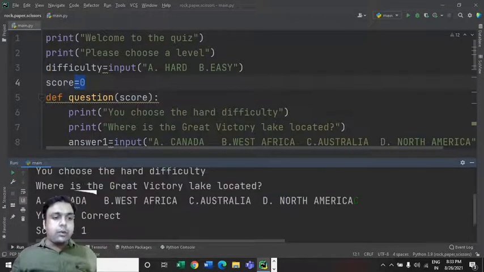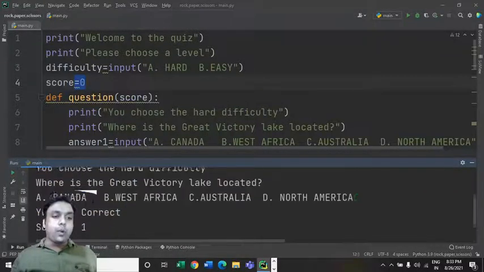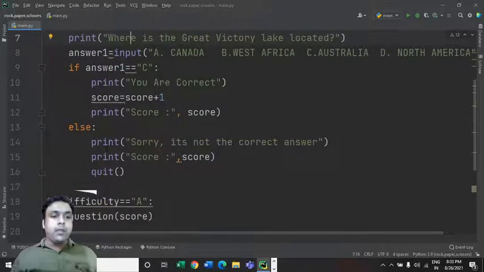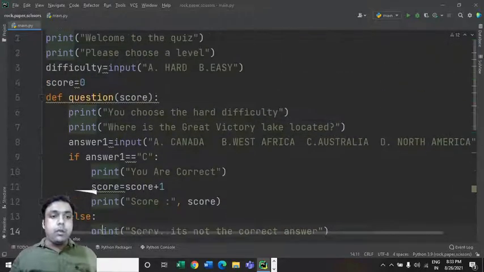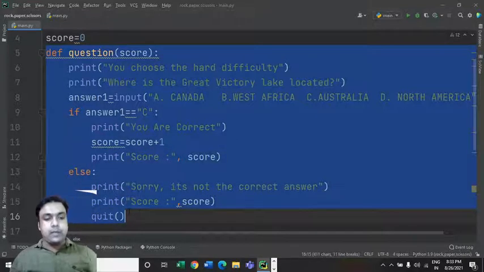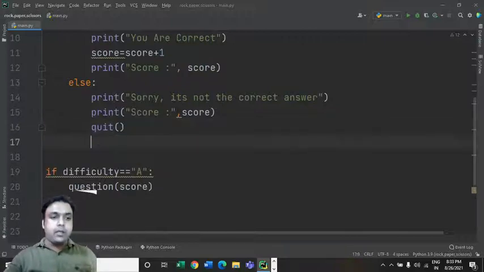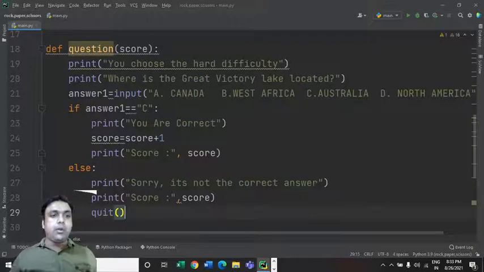Okay, so you are correct and the score is 1. So score has got incremented by 1 and my new score is now 1. Right? Okay, so this code is working perfectly fine. Now suppose you want to have some more questions in the difficulty level. What you can do, you can simply copy this entire code like this, Control and C you have to press for copying the entire code, and then you can paste the code over here like this.